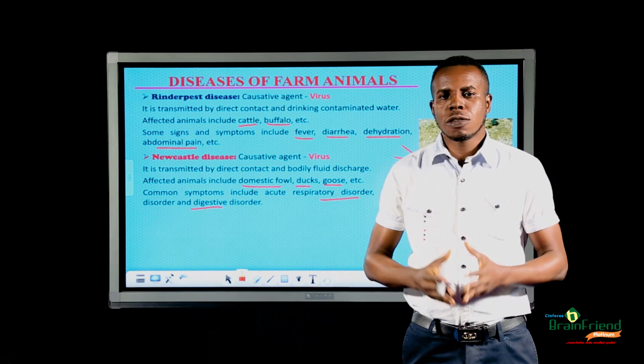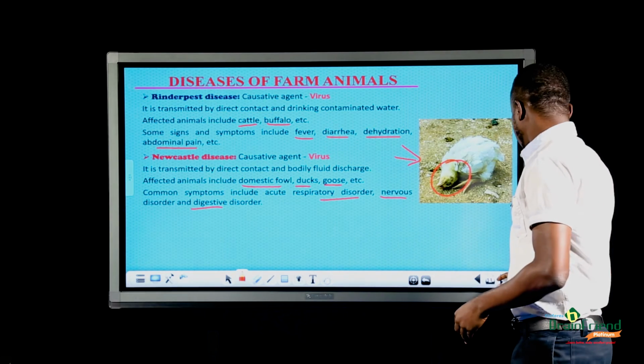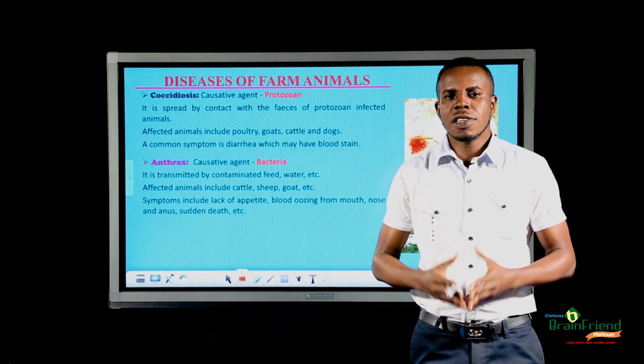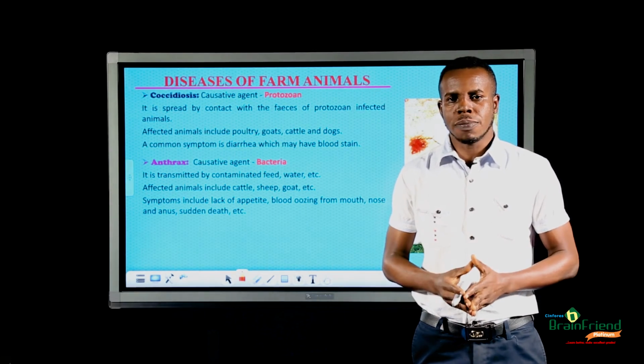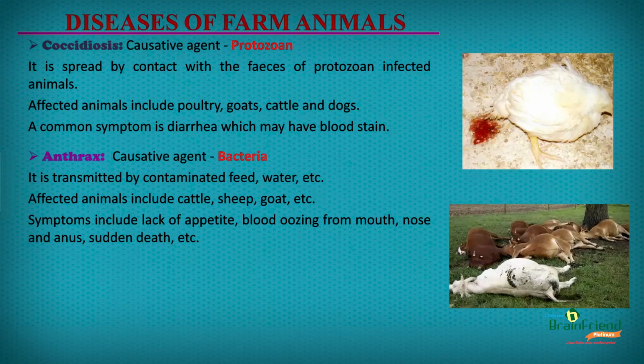Next, we are going to look at coccidiosis, which is another disease of farm animals. Coccidiosis is a disease caused by a protozoan. This protozoan is spread from the feces of an infected animal to a healthy animal. Some common animals affected by coccidiosis include poultry, goats, cattle, and dogs. This is a typical image of a domestic fowl suffering from coccidiosis. We can see that it passed out feces with blood stain.